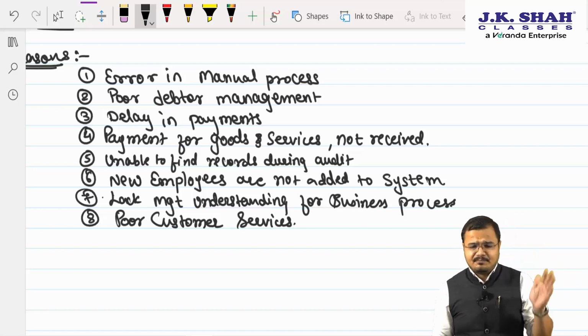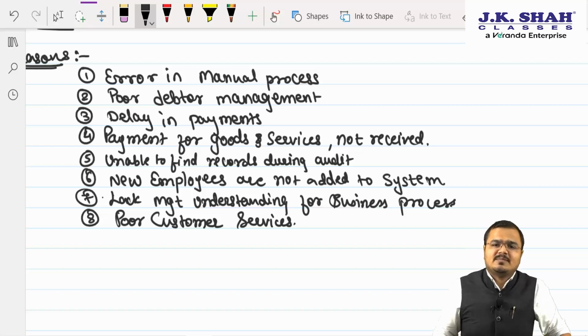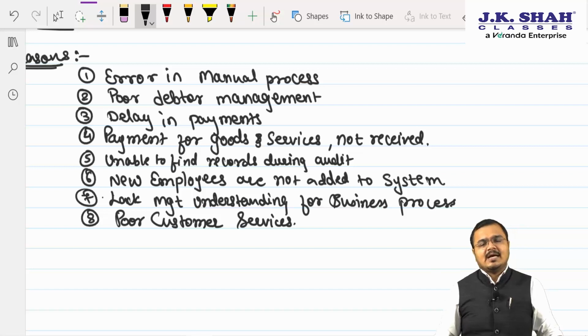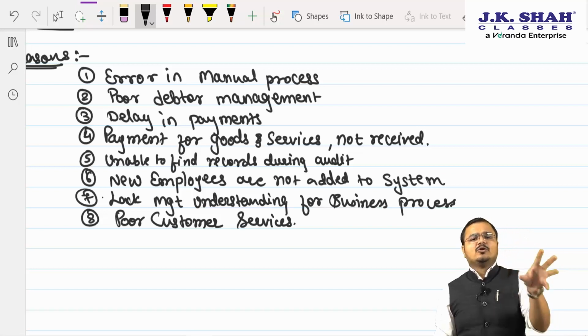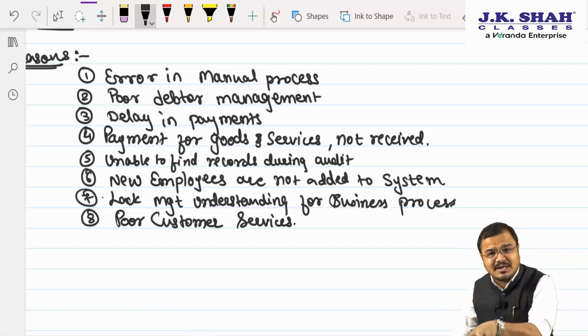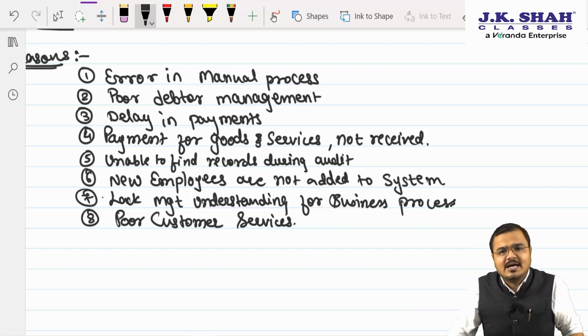If you want to add multiple reasons, people, you can add to this, because in general, whatever problems are faced by the business organization in case of a manual process, only then would they like to switch from manual process to automated. Am I very clear to you? So you have to find out, people, all those problems which the business organization generally faces when they are operating in a manual environment. I hope it's clear to you.